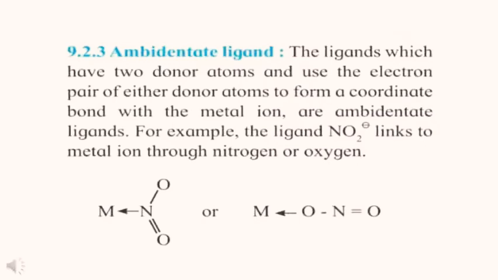For example, the ligand NO2- links to the metal ion through nitrogen or oxygen. Either nitrogen is attached to the metal, or in the second case one oxygen is attached to the metal.